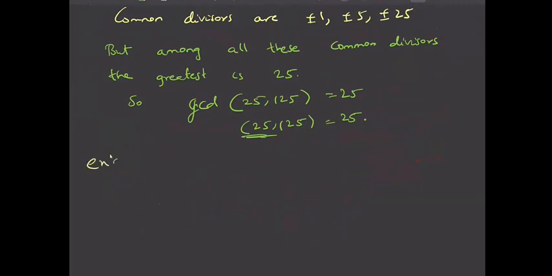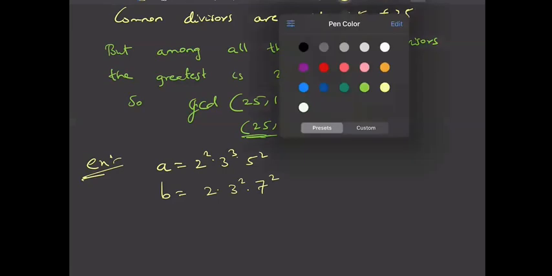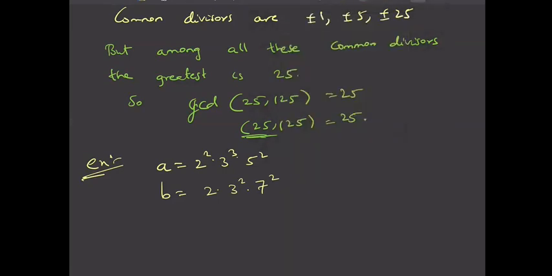Let us take one more example. Say A is equal to 2 square into 3 cube into 5 square, and B is equal to 2 into 3 square into 7 square. This is A and this is B. So tell me, what is the greatest common divisor of A and B? There are so many common divisors of A and B. I am not writing all those, just the greatest possible common divisor of A and B. Tell me, what can it be?